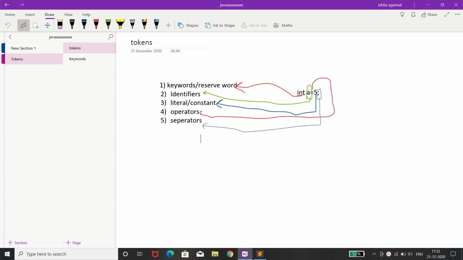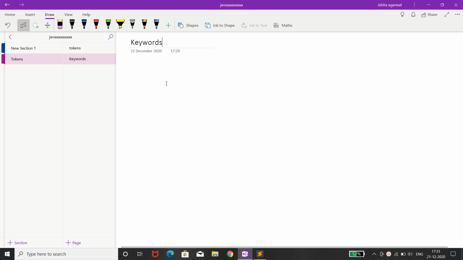Hello everyone. In the last video we discussed the 5 types of tokens present in Java, which are keywords, identifiers, literals, operators and separators. In this video we'll discuss the keywords in Java. Keywords are the reserved words, or we can say the words defined by the language. These are the predefined words defined by the language Java. All of the keywords are in lowercase.